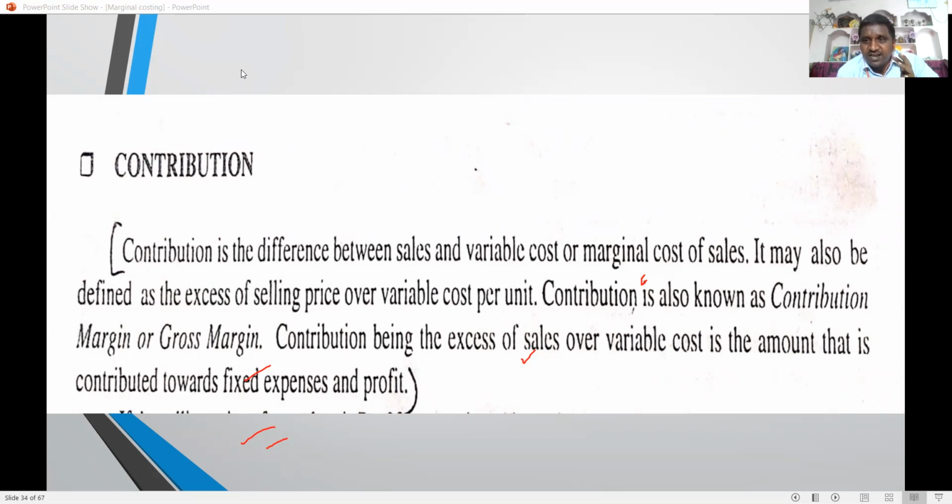Contribution is sales over the variable cost, also called fixed expenses and profit. Contribution includes the fixed expenses and profit. Generally, sales minus variable cost minus fixed cost, then we arrive at the profit. But here only variable cost is deducted from the sales, then we arrive at the contribution. Contribution is profit plus fixed cost.